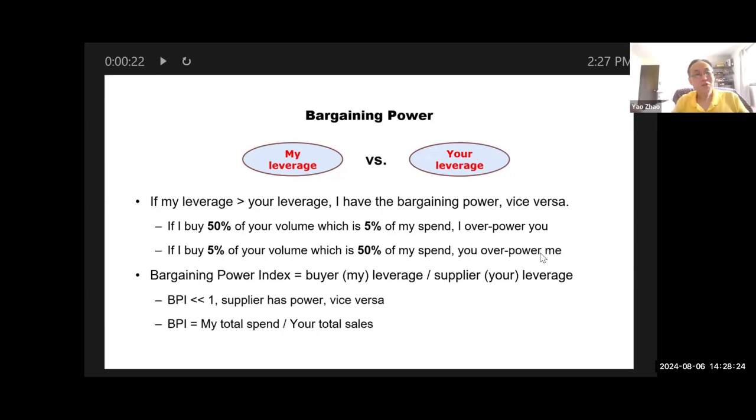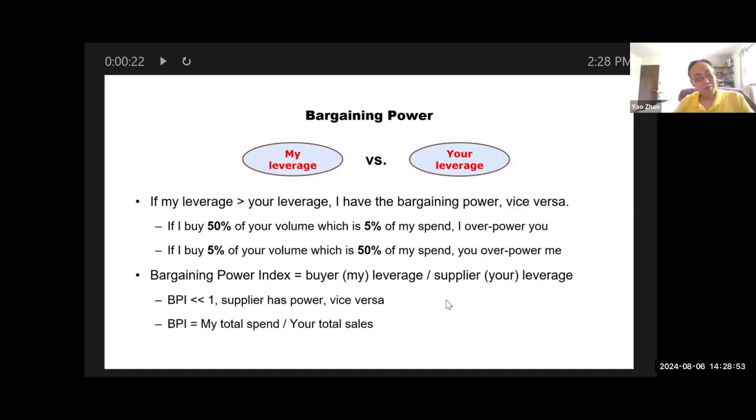So that's why you come up with the bargaining power index, which is even simpler: essentially the ratio between my leverage and your leverage. We divide my leverage by your leverage. What does this mean? If the bargaining power index is much smaller than 1, that means your leverage is much bigger, meaning the supplier has power, and vice versa.